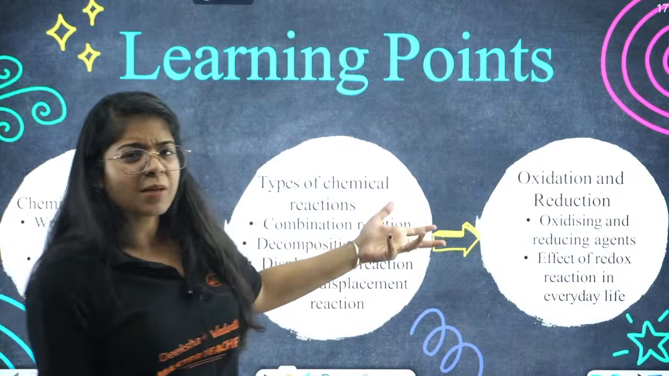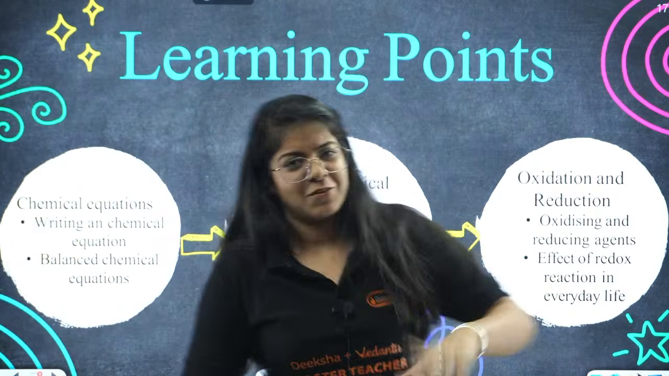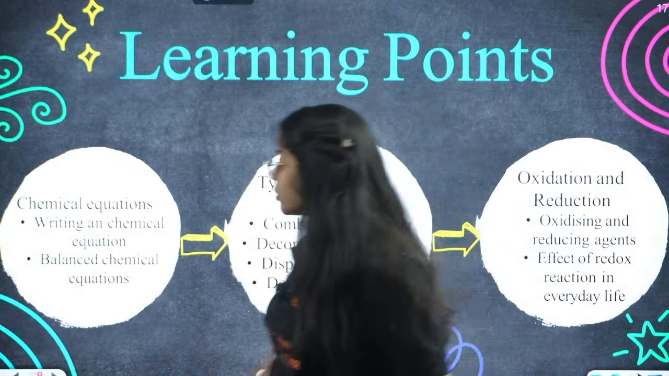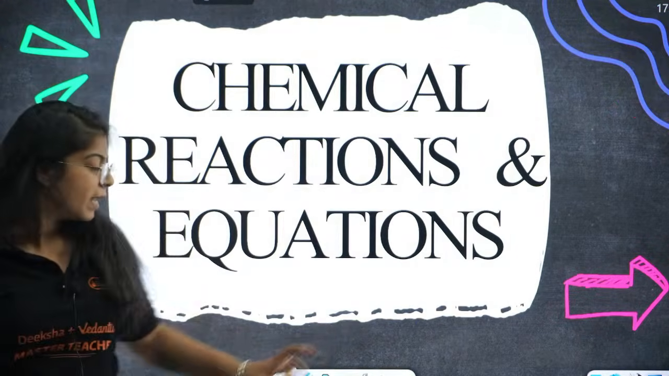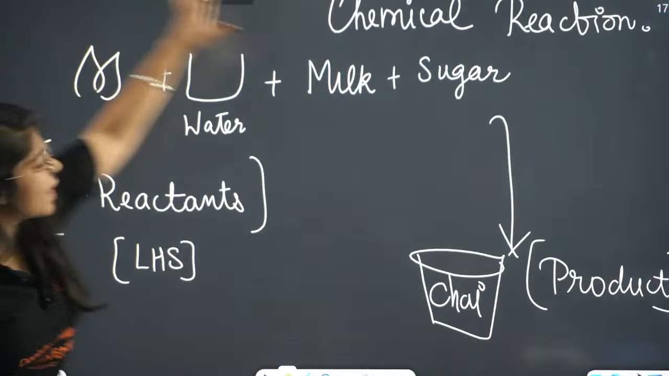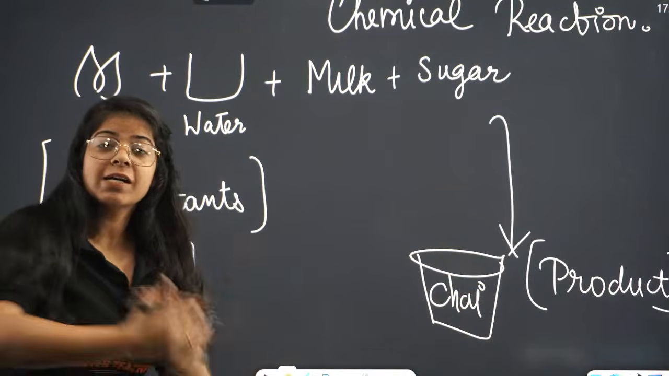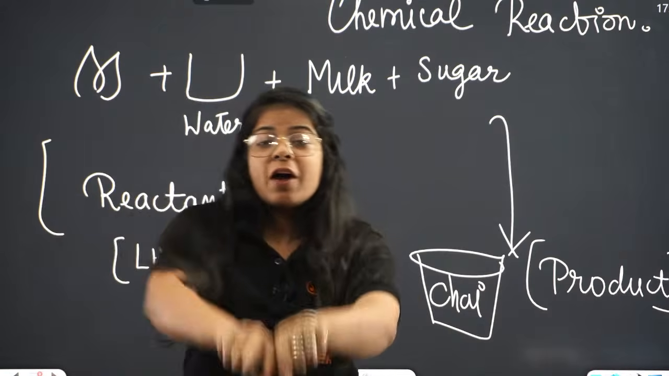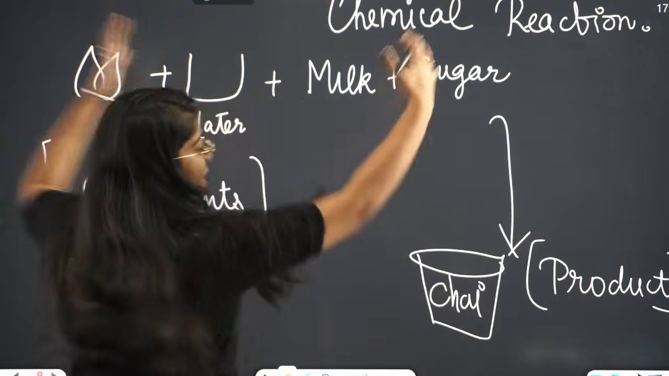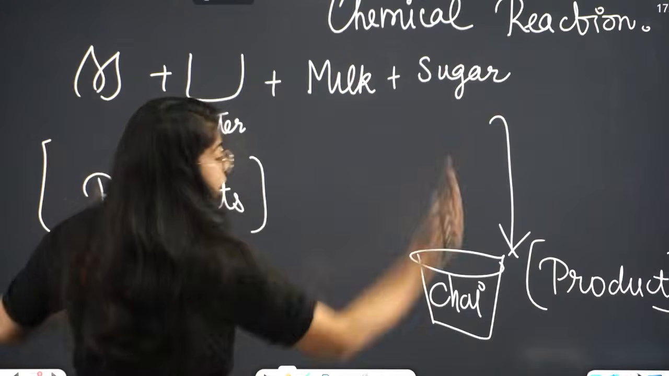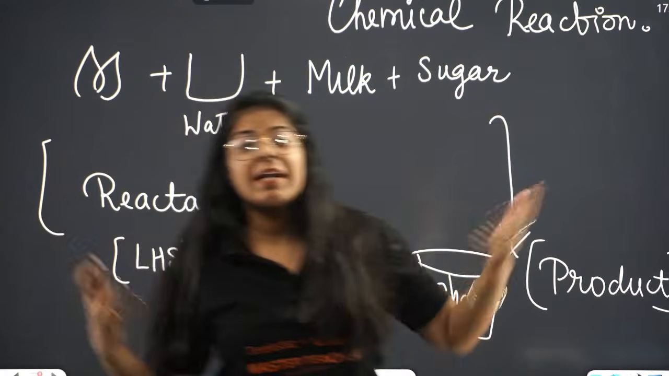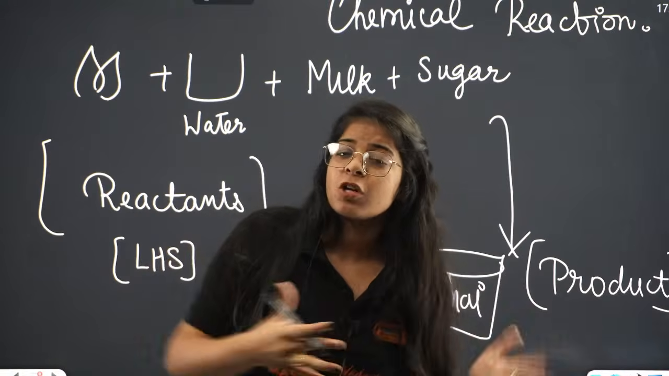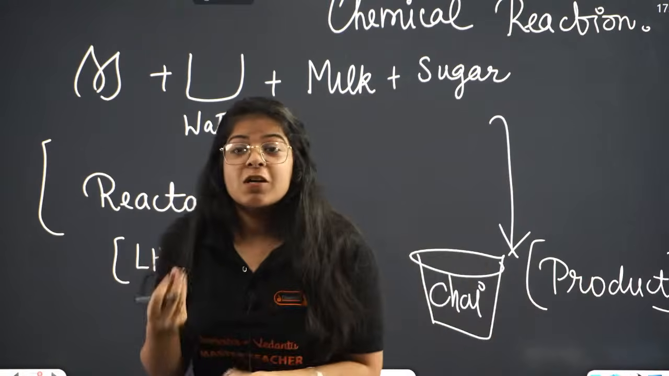Now, ma'am, what is a chemical equation? Take a break. We'll study about that. Okay, write a chemical equation, balanced chemical equation. So whatever we did here, it is actually a chemical reaction that is happening. A chemical equation is how we write everything on paper. This thing, it's not a chemical reaction, it's a chemical equation. Chemical reaction is when we actually do it, when you make chai, that is a chemical reaction. But this is a chemical equation because I have written it.